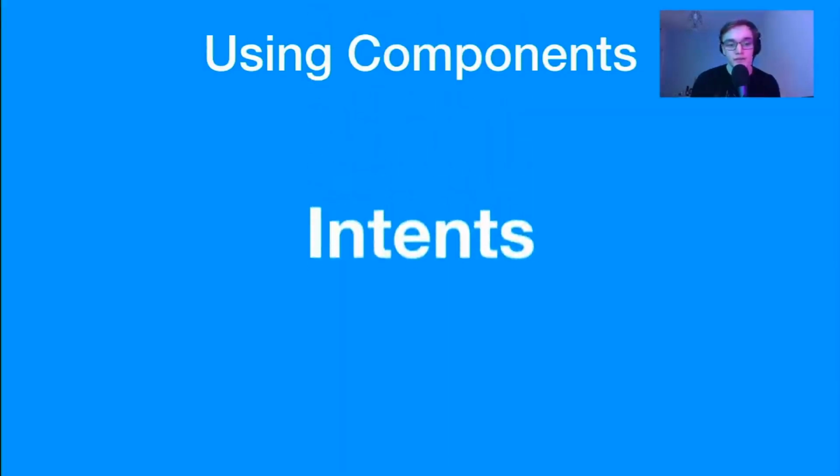So it's all well and good that I've talked about components, right? But the real question is, how do you use a component? Three of the 4 components, all of them but the content providers, use a thing called an intent. Now, an intent can be described as an asynchronous message. What that really means is it binds individual components at runtime. So here is your wonderful intent. It looks a little bit like this.